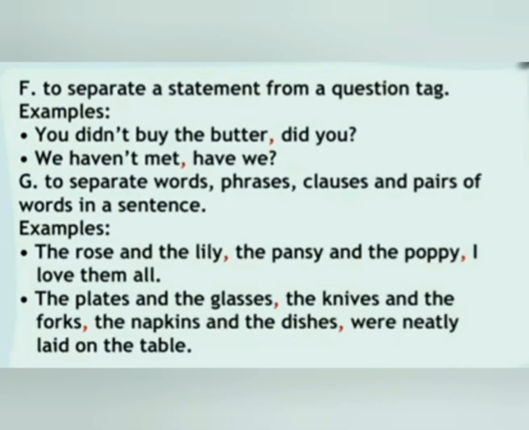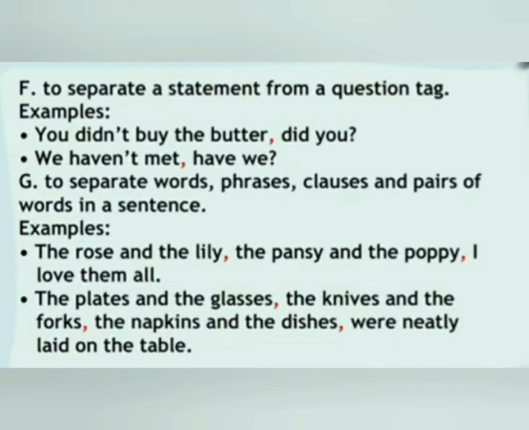Next use of comma is to separate a statement from a question tag. Sometimes we have a statement with a question, so we have to use comma to separate them. Examples: you didn't buy the butter, comma, did you? Here we have statement and question, so we have to use comma to separate them. Next, we haven't met, comma, have we? Here we also have statement and question, so we have to use comma to separate them.